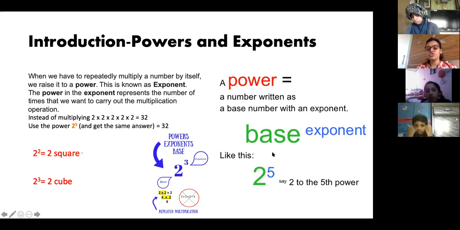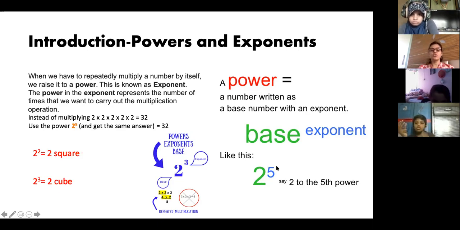Now, why do we use exponents? 2 raised to 3, or 2 raised to 2, or 2 raised to 5. Actually, 2 raised to 5 means you are multiplying 2 five times: 2 into 2 into 2 into 2 into 2. It is different from 2 plus 2 plus 2 plus 2 plus 2. What is the difference?